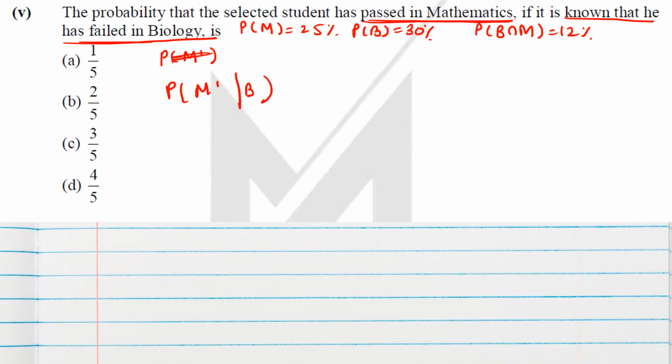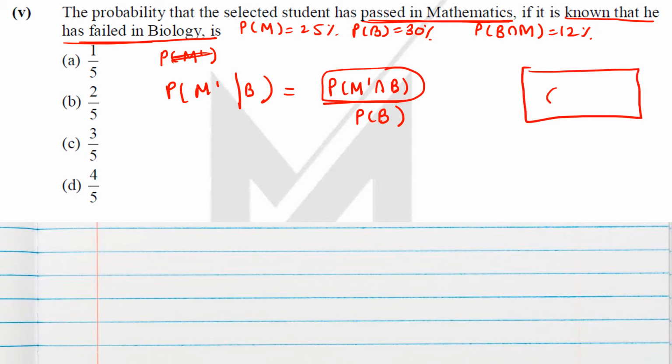So according to the formula it will be P of (M complement intersection B) divided by P of B. And if we consider the Venn diagram here, this is M, this is B. So M complement means this part, this yellow part will come as M complement. Intersection B means only this part will come, the red part.